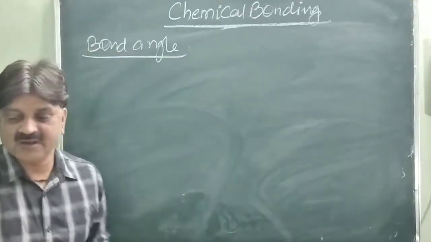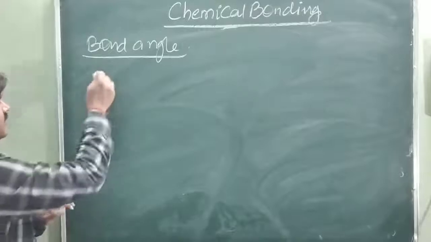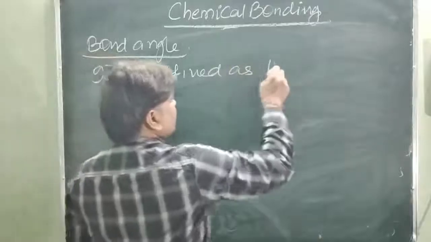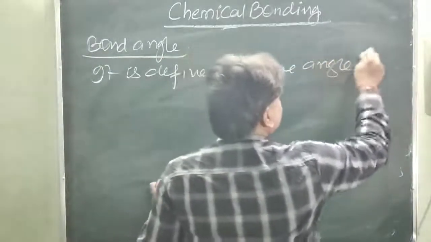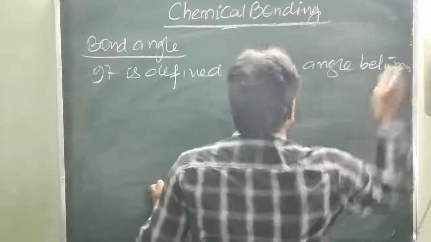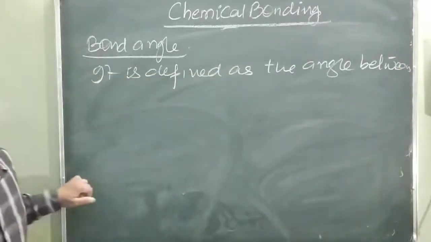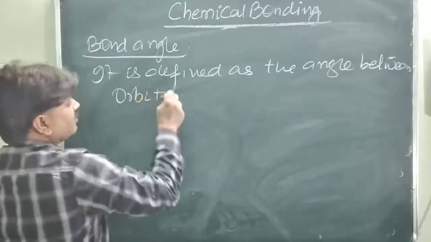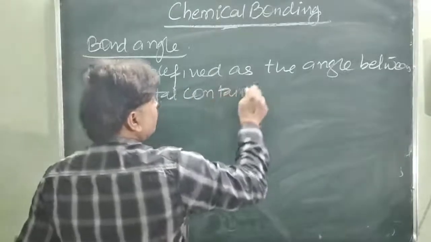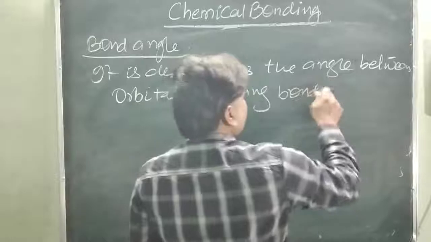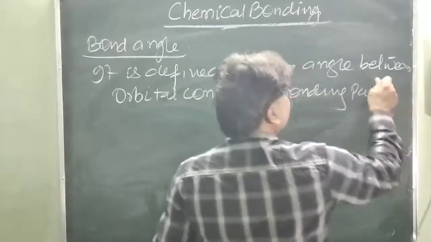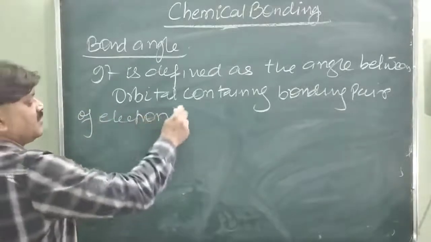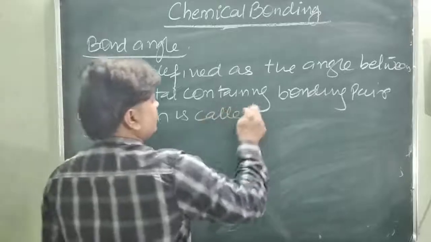It is defined as the angle between the orbitals containing bonding pairs of electrons, which is called the bond angle.